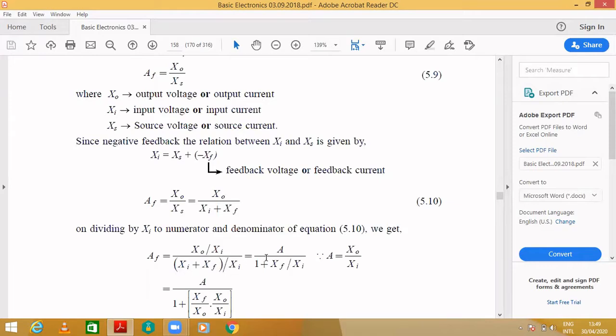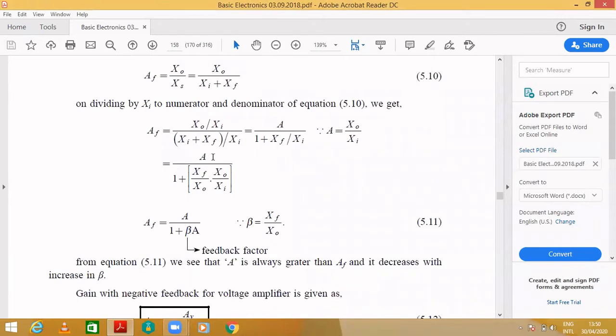Here X0 by Xi is nothing but A, and in the denominator Xi by Xi gets cancelled and becomes 1, while Xf by Xi remains the same. Again I will multiply and divide by X0 in order to derive the gain.